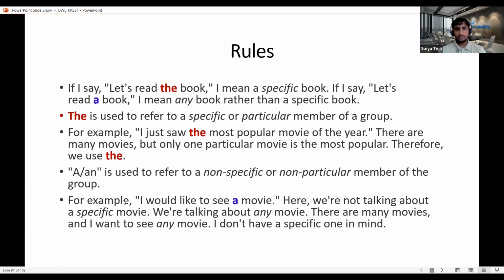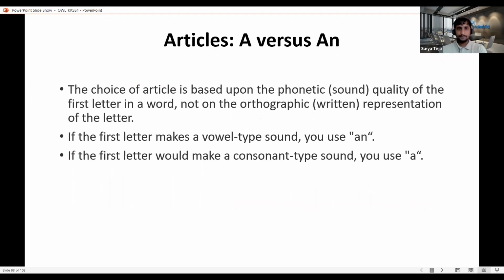In case I say I would like to see a movie, I'm not yet sure which movie I'm going to watch, but I'm sure that I'm going to watch a movie. So here the article we use is a, because the noun is not yet figured out, and it can be anything. It is not specific or focused on one particular thing. That is the reason why we use a.